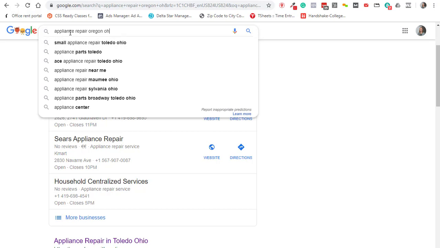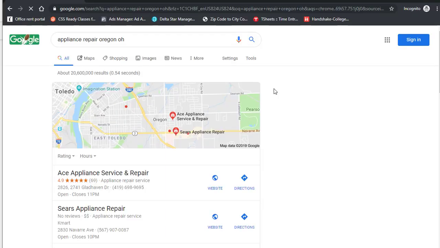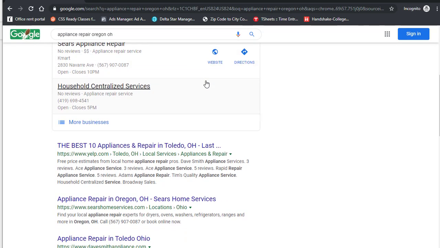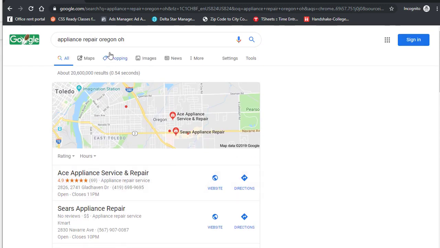So the first thing I do is I'll come over to Google, go incognito, and just look and add that extra city qualifier like I told you to do in Moz, just to see what is Google polling. And I can see Dave Smith polling in position 4 there. And you can also see that Ace and Sears are polling as well, even though that Moz report was showing us that they weren't.